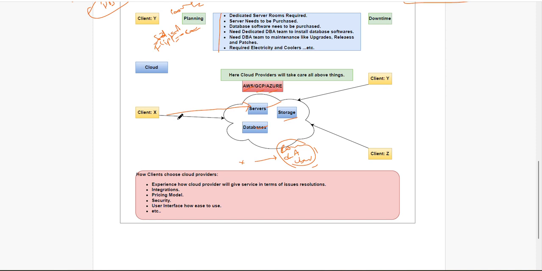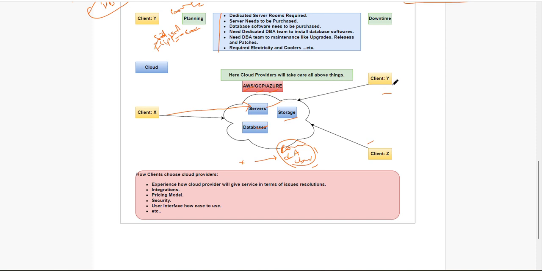Clients will decide. How they decide, we'll see down the line, what points they will consider while choosing the cloud. Here there are multiple clients. They can request whatever they need, some storage, some infrastructure, whatever that is. These providers will supply it, and for that they will charge accordingly.